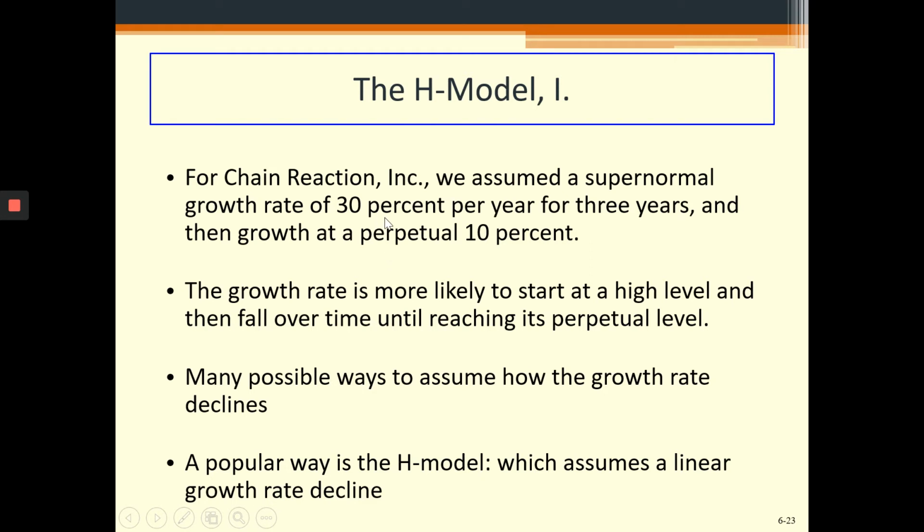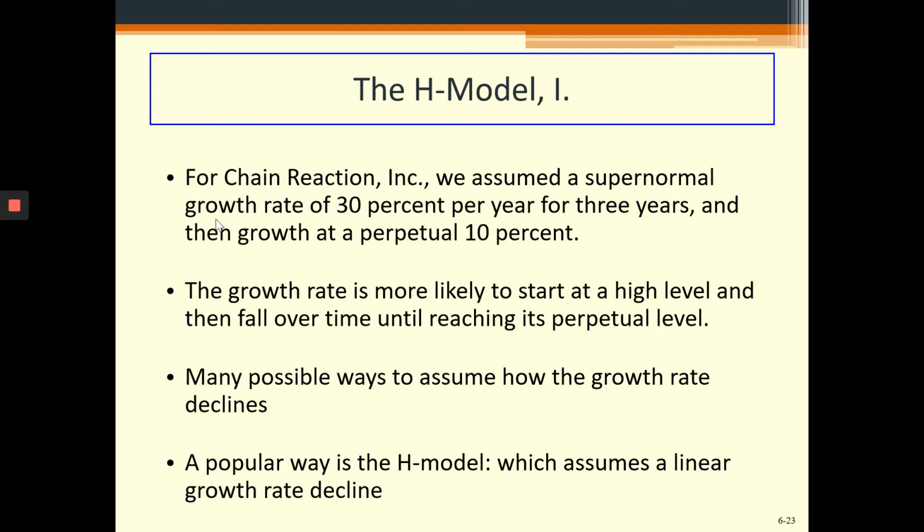Now, this doesn't seem practical, that the dividend first grows by 30% for the first 3 years, and then in the fourth year there is an abrupt shrinkage, and it will jump down from 30% to 10%. So normally it won't happen. In that case, sometimes we try to find a more appropriate way to estimate the dividends. One way is the H model.